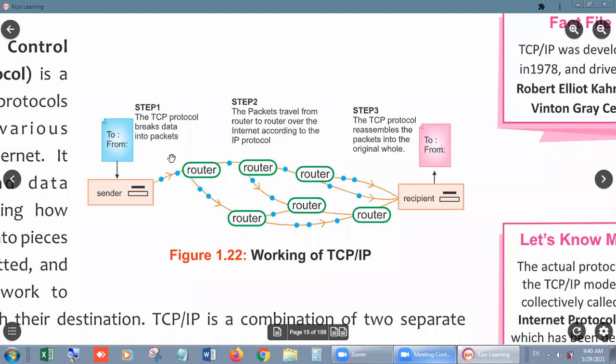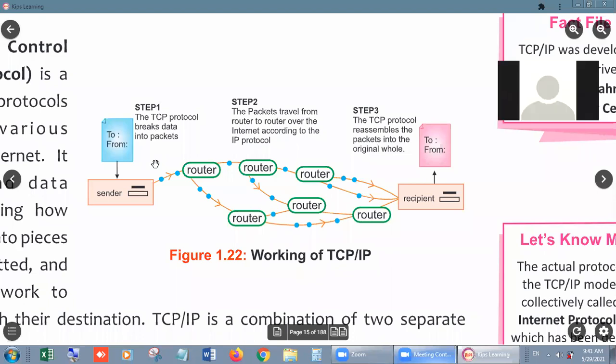So TCP will control it, because its name is Transmission Control Protocol. And how will it control? It will break the message into some pieces, and these pieces are called packets. Just like you have a very big bag and you are unable to carry it, then what will you do?